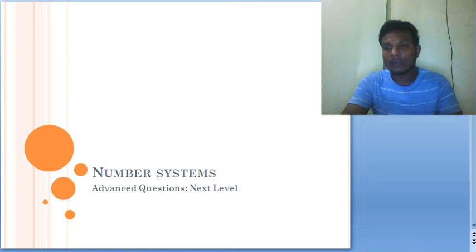For rational numbers we have used bar notation. Suppose I say 0.3 bar, that means 0.33333 and so on. We learned a concept called bar, which we use whenever something is repeating completely. We have also seen how to convert decimal expansions into rational form and rational numbers into decimal expansions, so we have done it both ways.